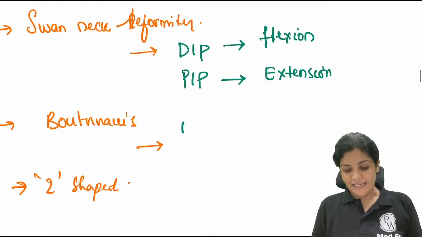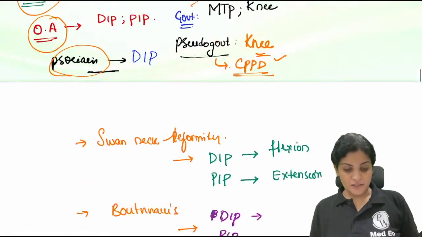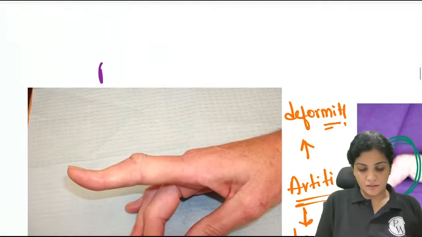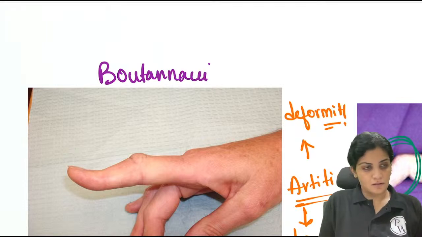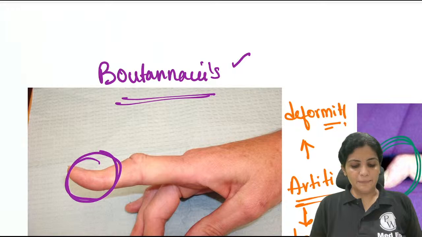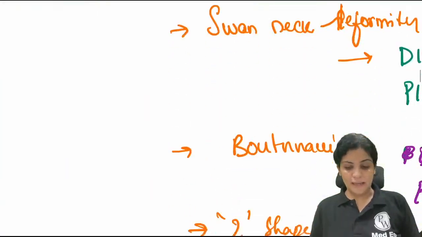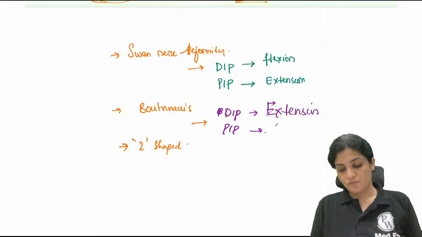Then boutonniere is exactly opposite to it. What happens in boutonniere? So this is your boutonniere. This is hyperextension of the DIP. So the DIP now goes into hyperextension, and the PIP goes into flexion.